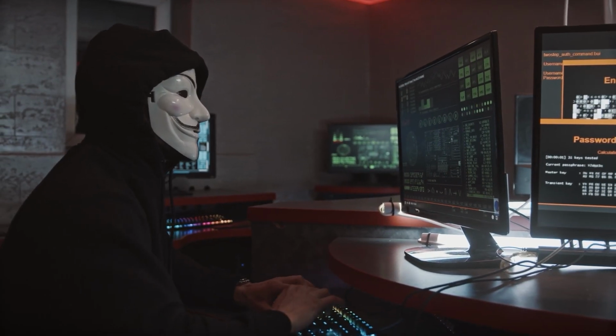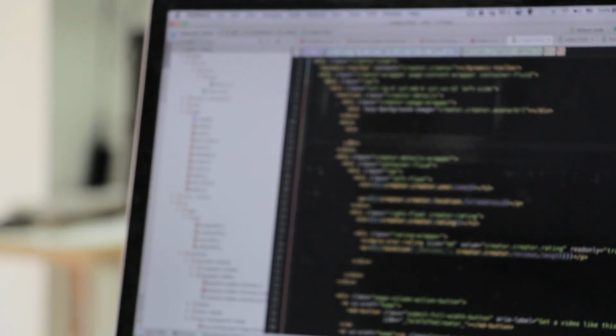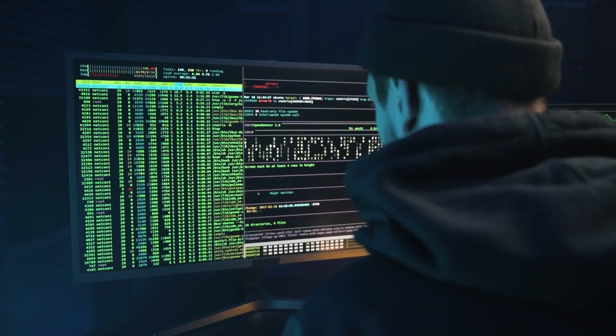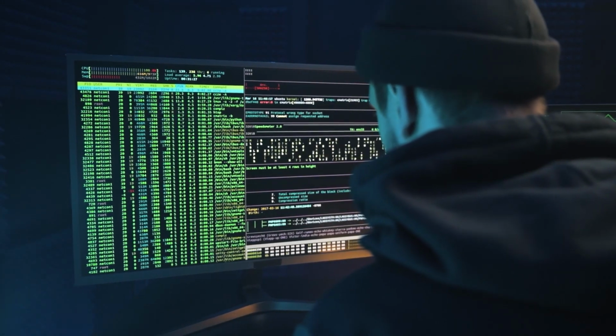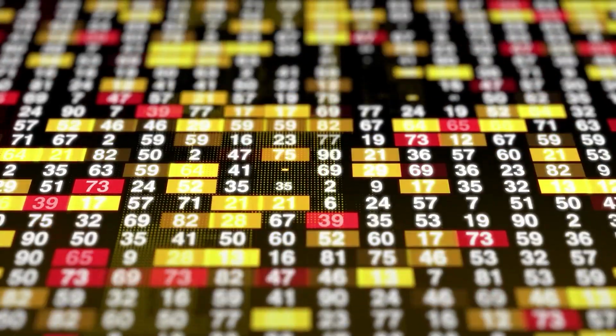As you delve deeper into the intricacies of generating random numbers in Python, you'll discover that the answer lies within the realm of Python's random module. This powerful module is ready to unlock the secrets of randomization and provide you with the tools you need to bring your project to fruition. If ChatGPT is your trusted advisor, you'll learn that the random module in Python offers a range of functions and methods specifically designed for generating random numbers.